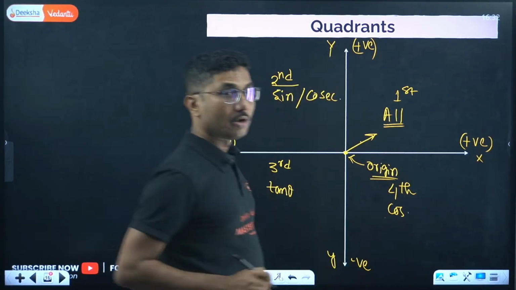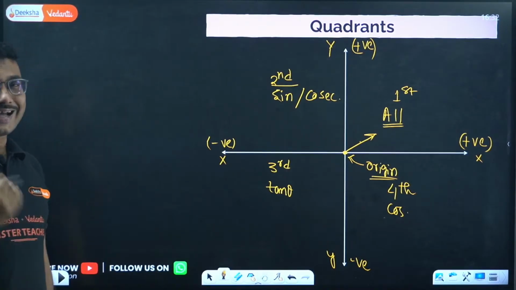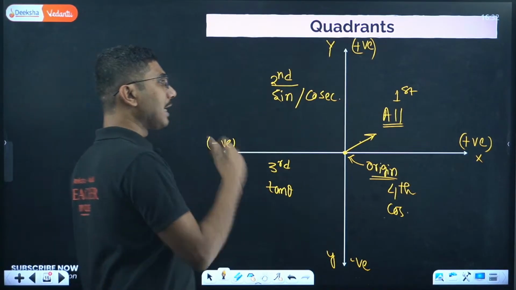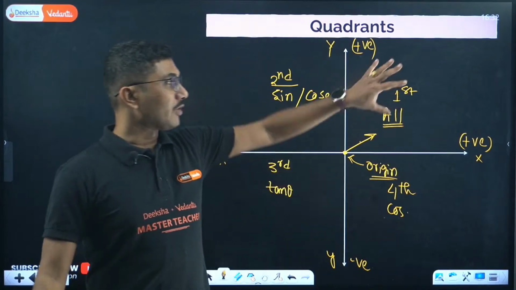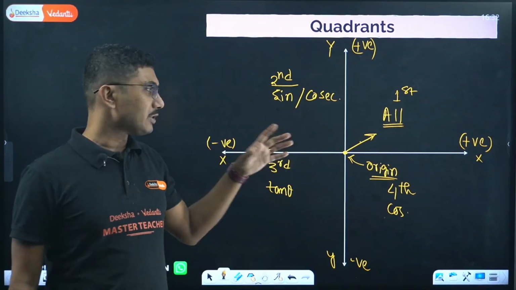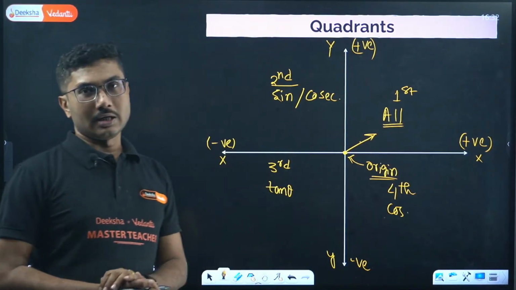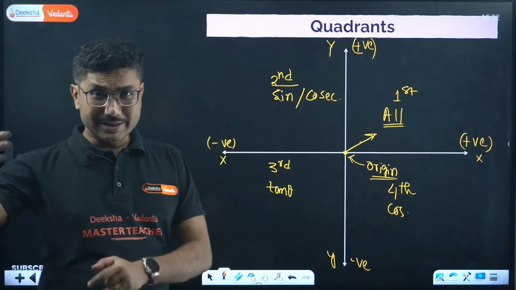Now remember how to remember this quadrant situation. You have to remember all sine, tan, cos, all sine, tan, cos. So in the first quadrant all is positive, in the second quadrant sine is positive, in the third quadrant tan is positive, and in the fourth quadrant cos is positive. What is the meaning of that, by the way?